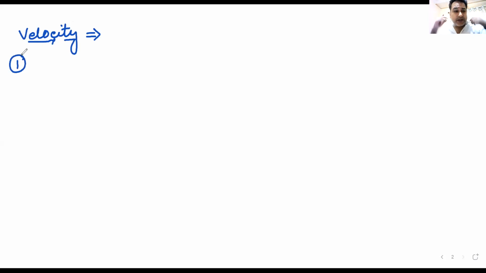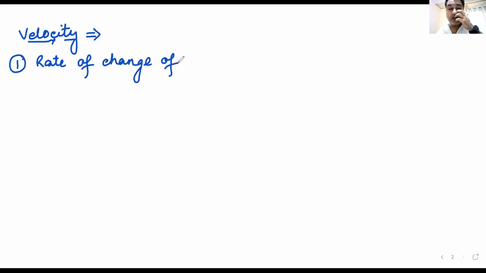What is velocity? Anyone would tell me what is velocity? Anyone would tell me it is a vector? Okay, yes. But let us first talk about what is velocity. It is the rate of change of what? Speed was rate of change of distance or distance traveled per unit time. What is velocity? It is the rate of change of